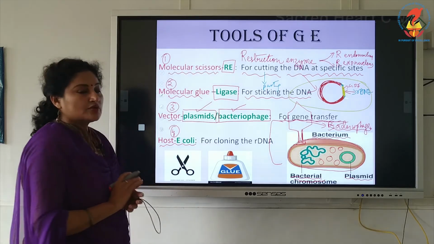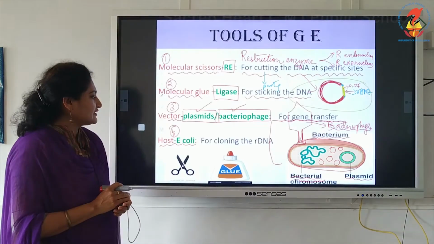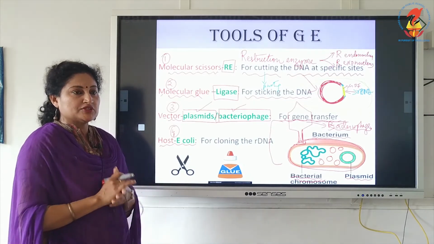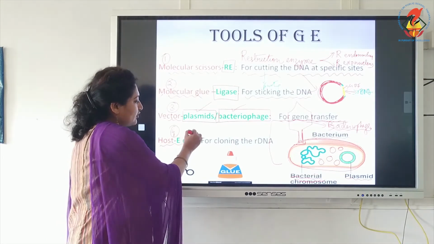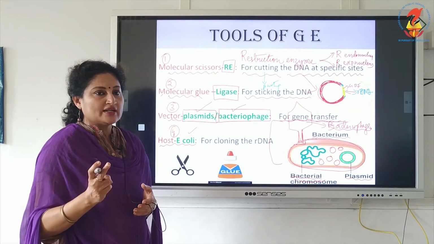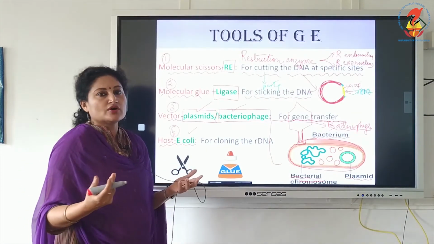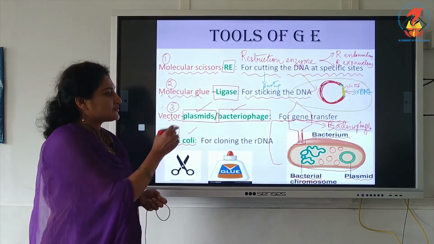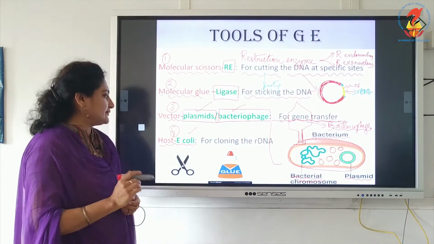And lastly, the fourth tool is the host E. coli. Preferred host in biotechnology is E. coli, but in 12th chapter we will be dealing with other than E. coli, there can be other hosts like the plant cell and animal cell, but usually all biotechnological experiments are done on E. coli. The reason of E. coli, by now you know, it multiplies quickly, and for one replication it requires just 18 minutes. So, we can get a clone of E. coli. That is the advantage of transferring it into E. coli. Multiplication rate or reproduction rate is very high.